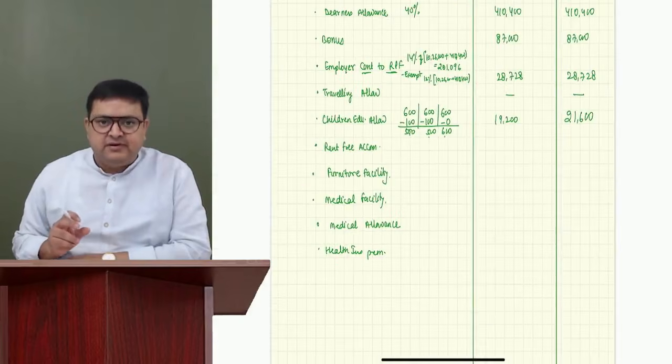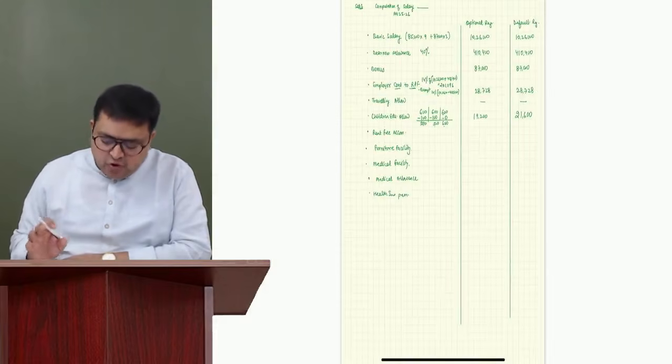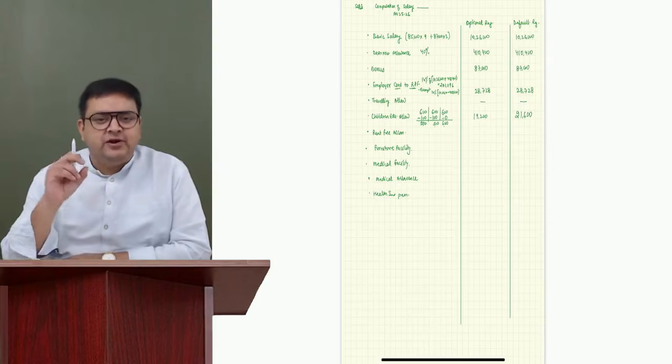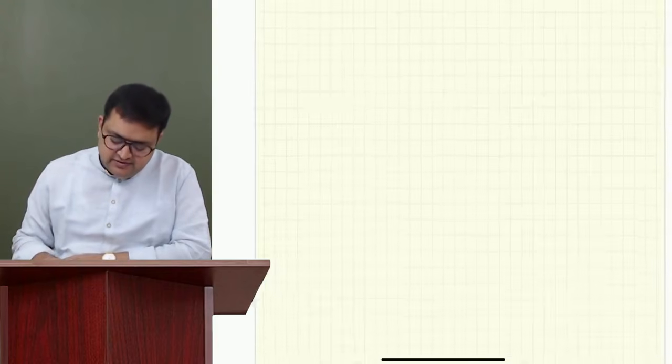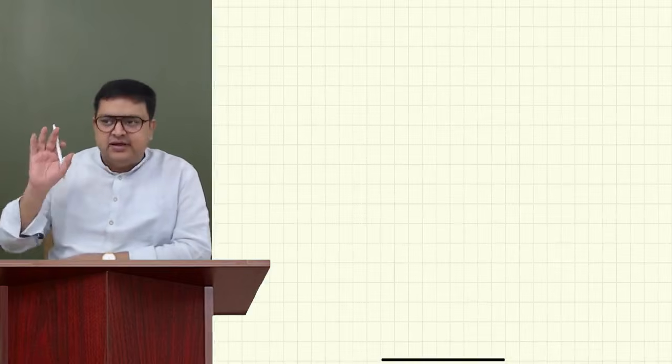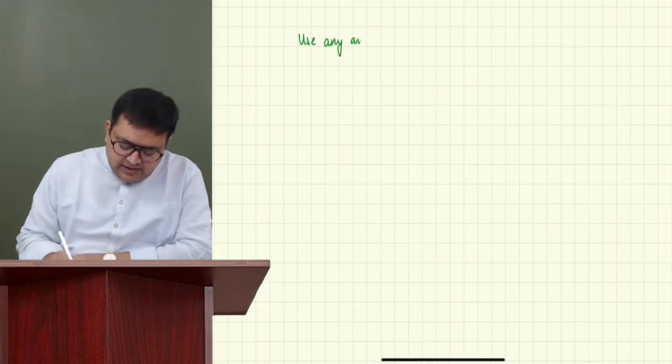Guys, please remember, it's a common thing. Whenever you are using any asset of the employer, please write it somewhere in the margin.